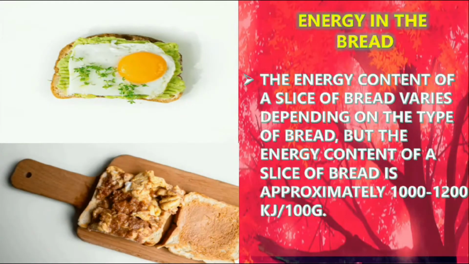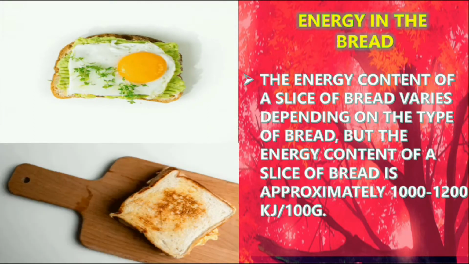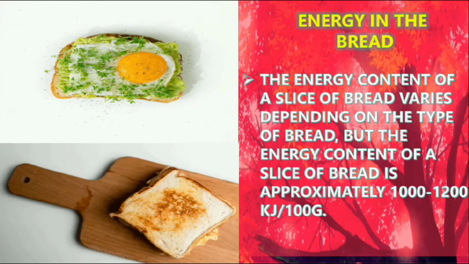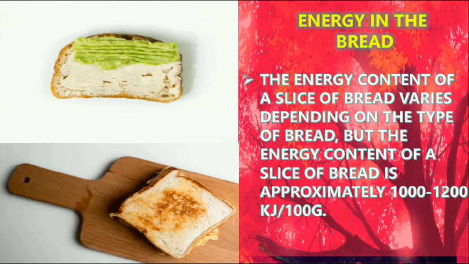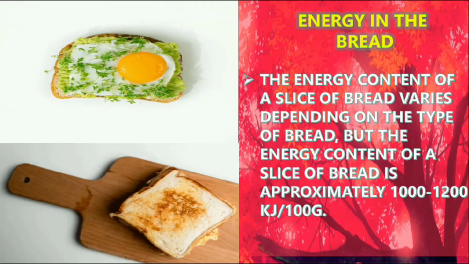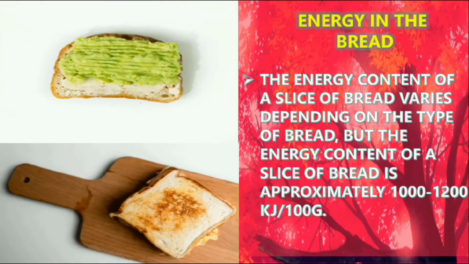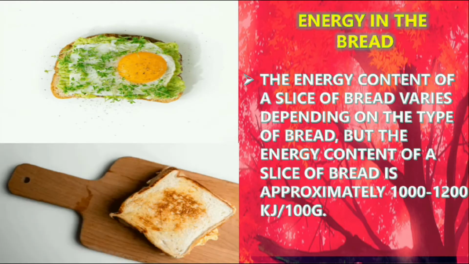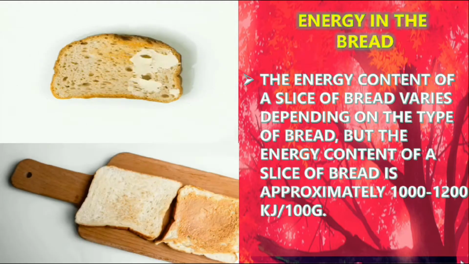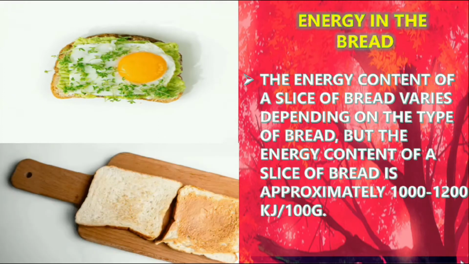Energy in the bread. The energy content of a slice of bread varies depending on the type of bread, but the energy content of bread is approximately 1000 to 1200 kJ per 100 grams.